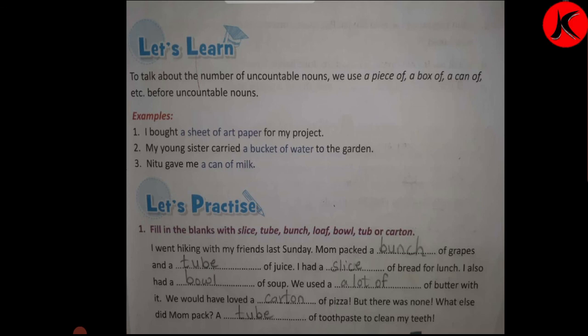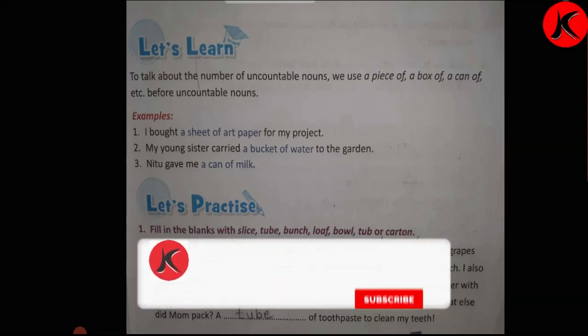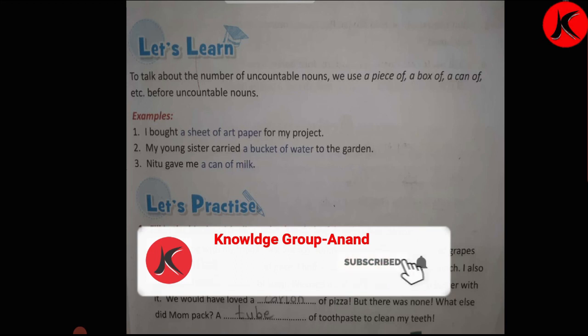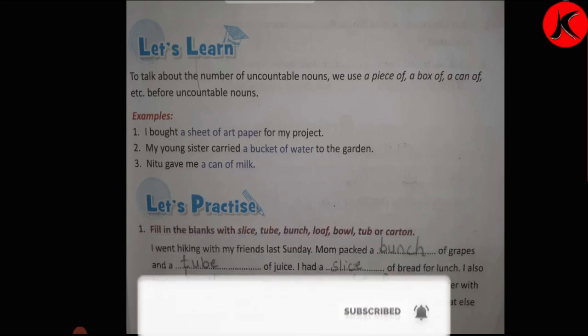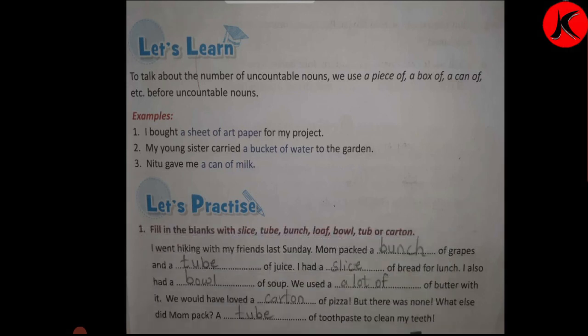Now we'll read this paragraph once again. I went hiking with my friends last Sunday. Mom packed a bunch of grapes and a tube of juice. I had a slice of bread for lunch. I also had a bowl of soup.